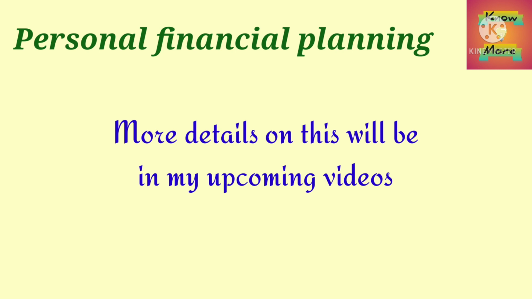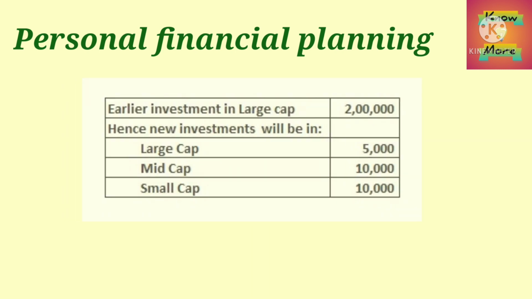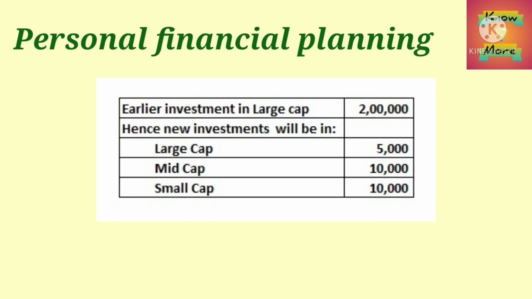I will elaborate more on this when we discuss investing in stocks as well as in mutual funds in my upcoming videos. Let's discuss our example of investing rupees 25,000 every month, where the corpus of 2 lakhs is already invested in a large cap diversified equity fund. So now the amount of rupees 25,000 can be split in 3 parts. Please see the table on the screen.